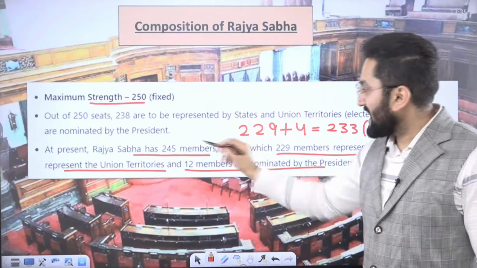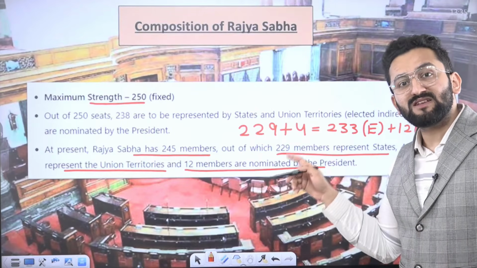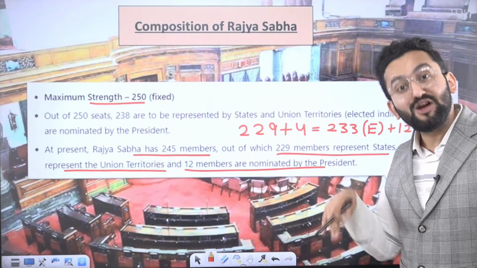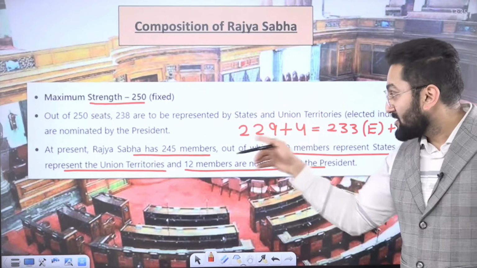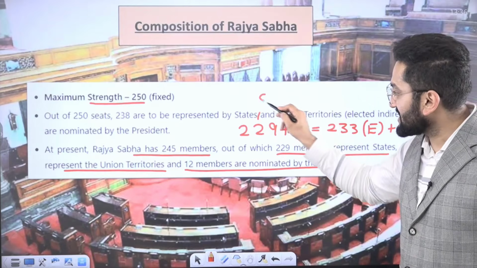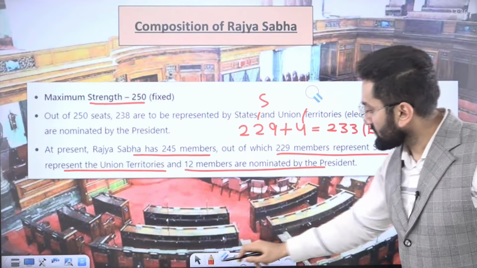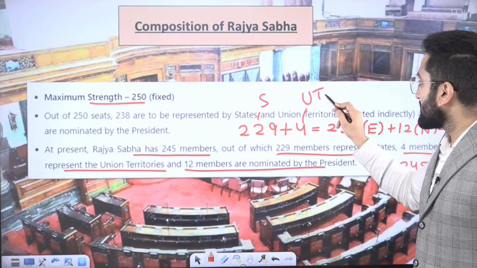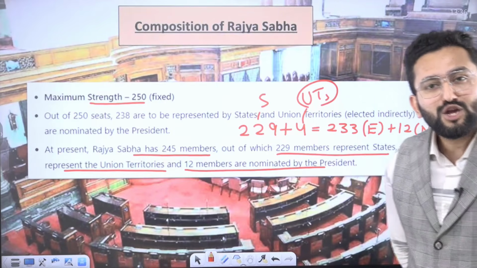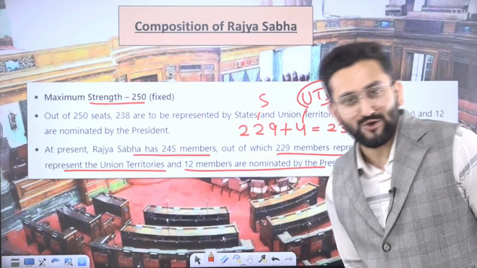Okay? But as of now, 229 seats in Rajya Sabha are represented by states. Means state legislative assembly members vote for the members who are going to become members of parliament in Rajya Sabha. Right? So this is for states. 4 seats are representing UTs. Now you will say, sir, all UTs? No. UTs of Delhi, Pondicherry and now Jammu and Kashmir also.